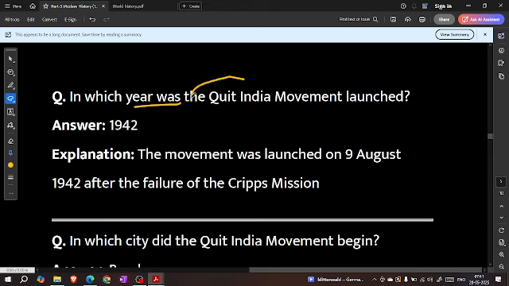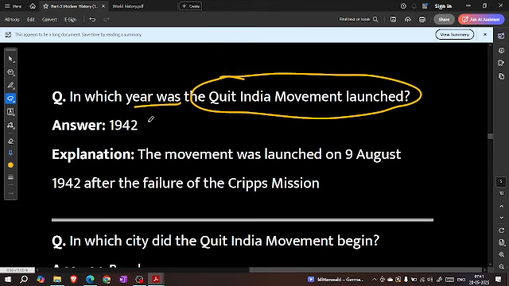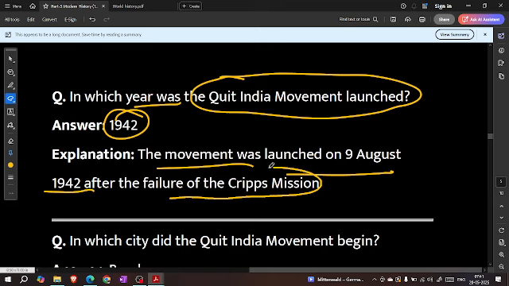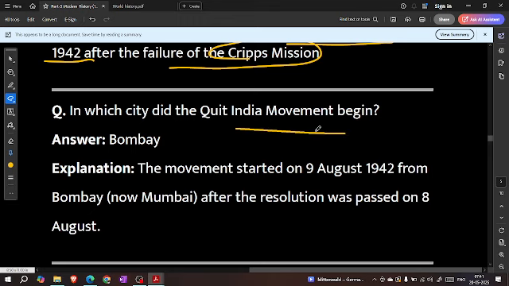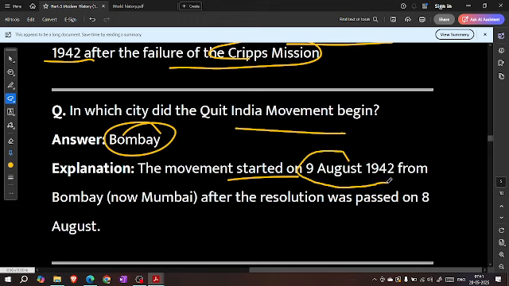In which year the Quit India movement launched? In 1942. The movement was launched on 9 August 1942 after the failure of the Cripps mission. In which city did the Quit India movement begin? Bombay. The movement started on 9 August 1942 from Bombay, now Mumbai, after the resolution was passed on 8 August.